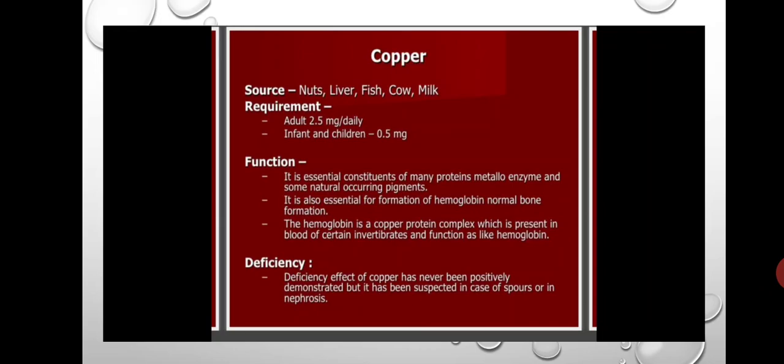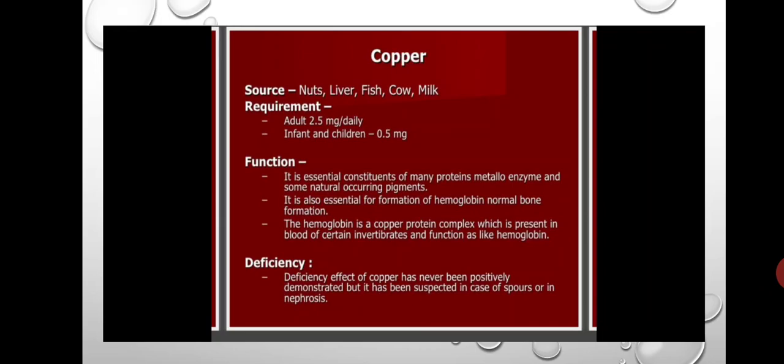Hemoglobin here is a copper protein complex, present in the blood of certain invertebrates, and that protein complex requires the copper element. These are the functions of copper.